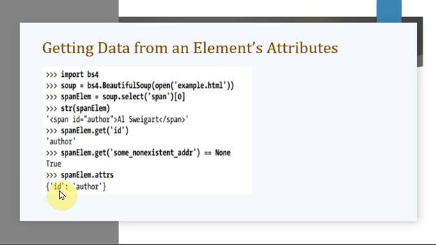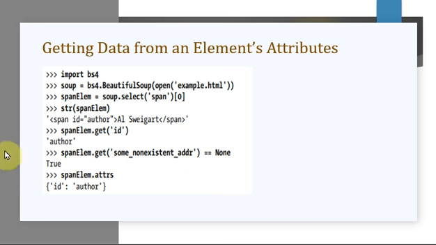What is the key? That is id. And what is the corresponding value for that id? That is author. It is displayed like this. And if you get some non-existent attribute, something which is not there, then it returns None, as there is no matching one.